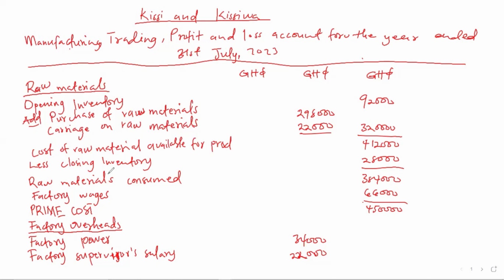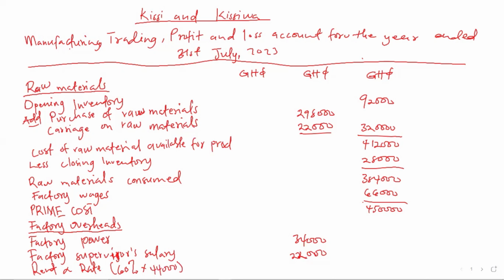So with the rent and rate, 60%. So 60% of the rent and rate amount. The rent and rate amount is 44,000.